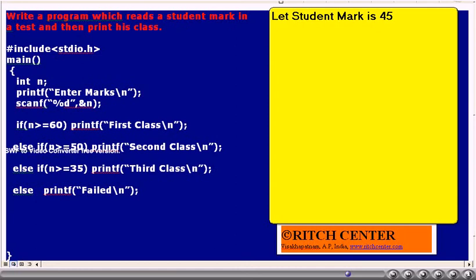Now consider that the user has entered the student mark as 45. Again, the testing starts from the top. 45, is it greater than or equal to 60? No. Thus we come to the next else if statement. 45, is it greater than or equal to 50? No. The control comes to the next statement. 45, is it greater than or equal to 35? Yes. Thus he will be marked as third class.